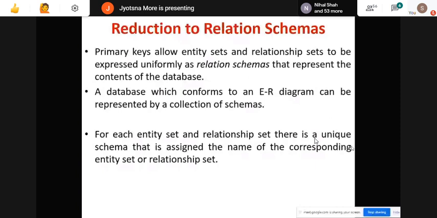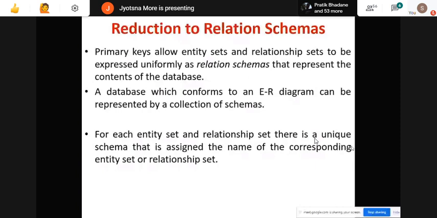So every entity and every relationship set which is present in your ER diagram will be represented as a table or relation. Table means relation, remember this, in a relational model. Now for that we will see rules, so you will come to know in detail. But remember, for entity and relationship set, you have to draw a table.